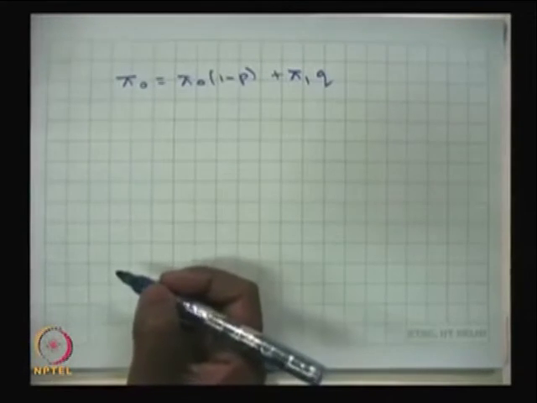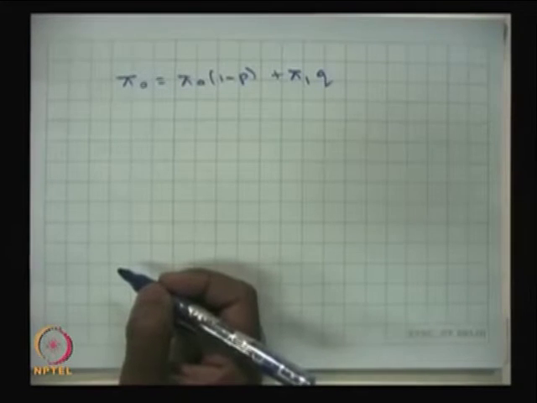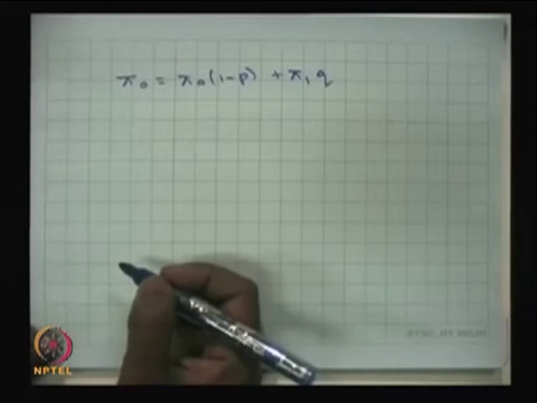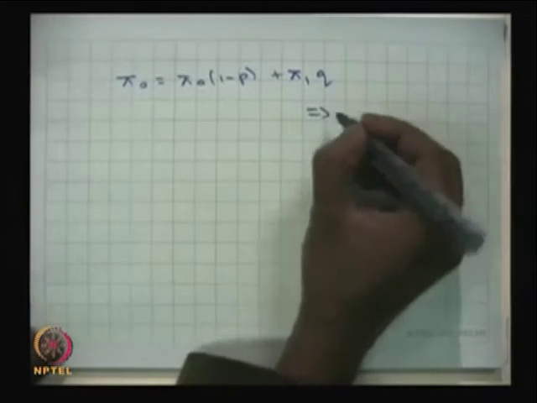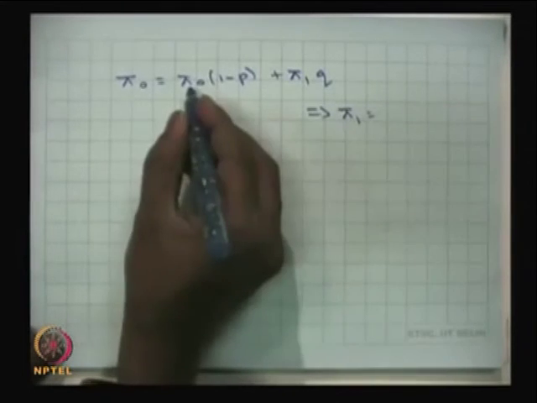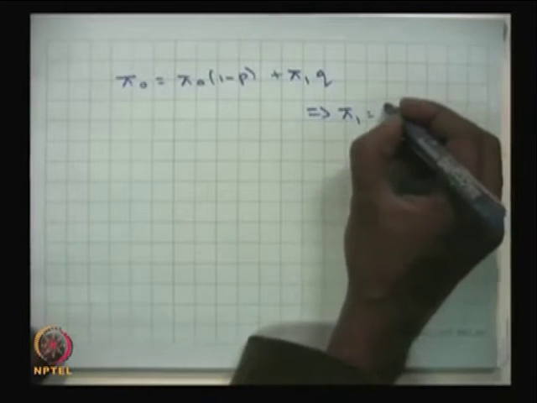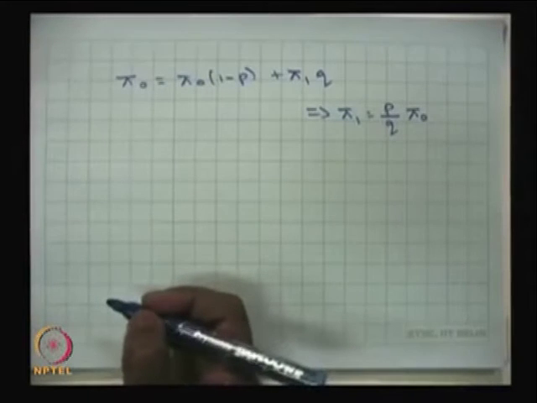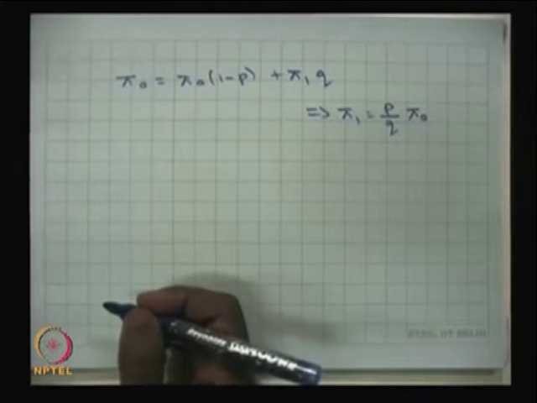This is the first equation from the matrix form pi is equal to pi p. From this equation I can get pi 1, because I can take this pi naught to this side and cancel. So, I get pi 1 is equal to p divided by q times pi naught. From the first equation we get the relation of pi 1 in terms of pi naught.